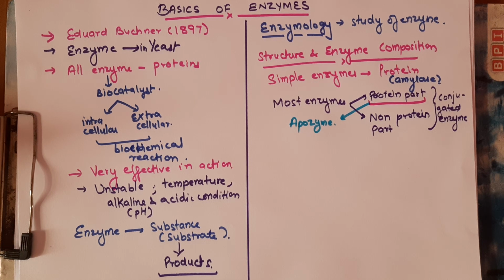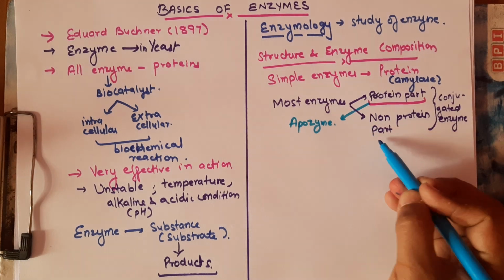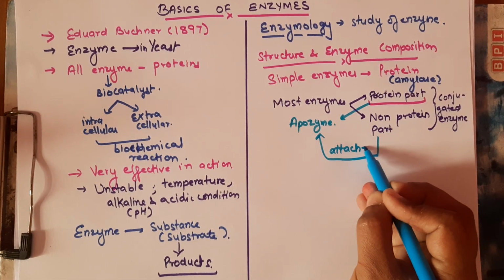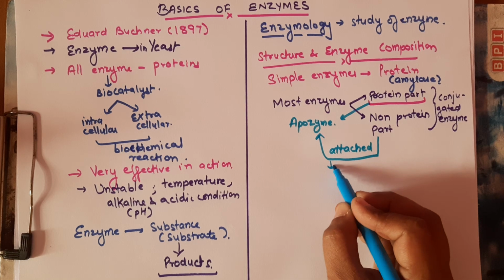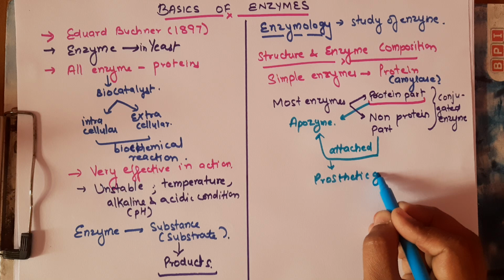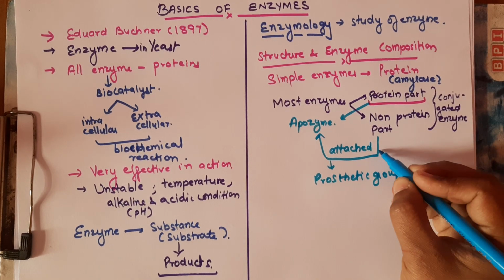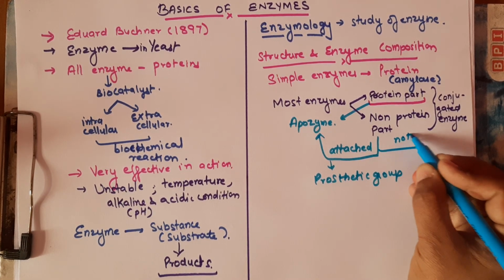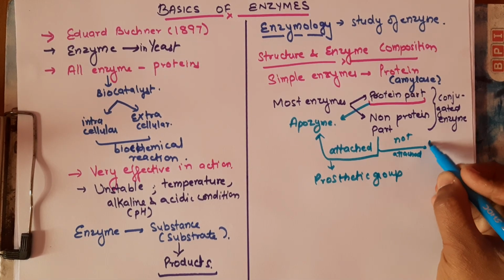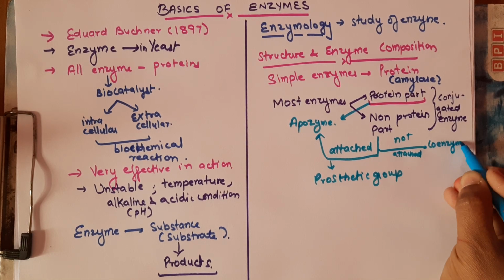When the non-protein part is tightly bound to the protein part, it is called a prosthetic group. When it is not attached, it is known as a coenzyme or cofactor.